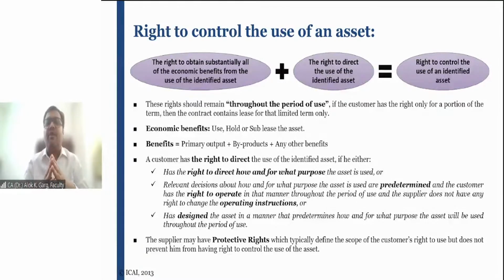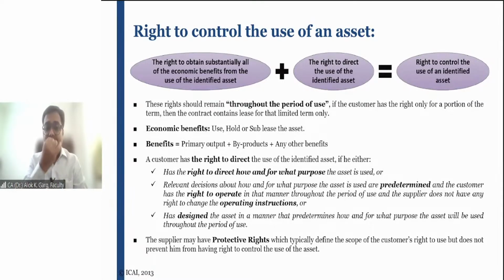And this right should remain throughout the period of use. If the customer has the right only for a portion of the term, then the contract contains the lease for that limited term only. What is meant by economic benefit? Economic benefit means the benefit by using the asset, by holding the asset, or by subleasing the asset. What could be the economic benefits? It could be by primary output, by byproducts, or by any other benefits.